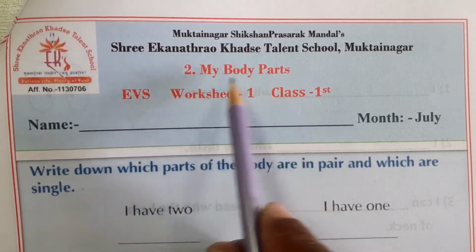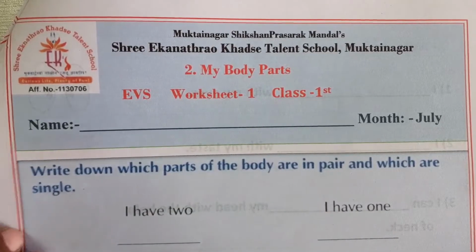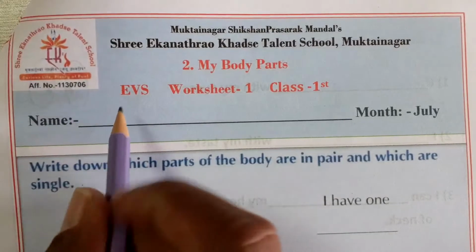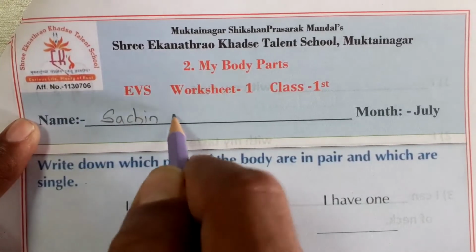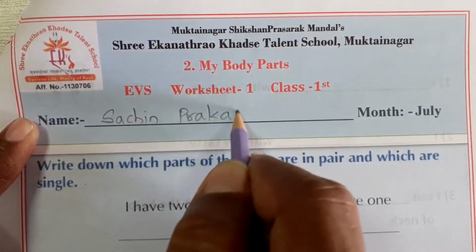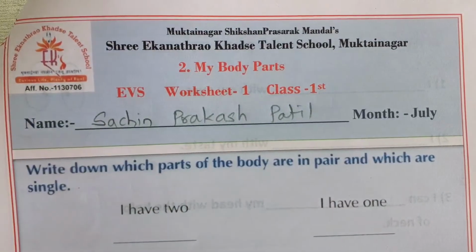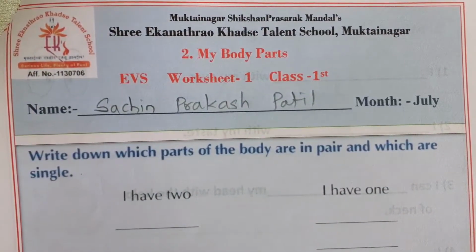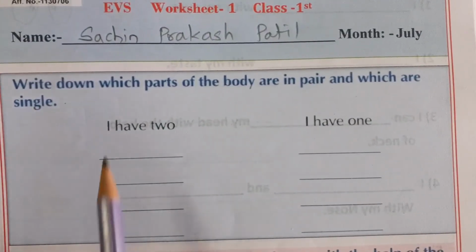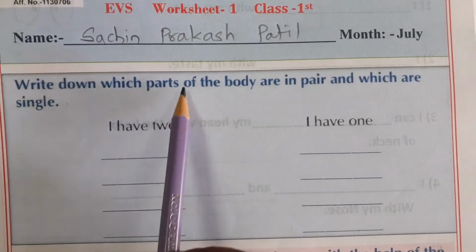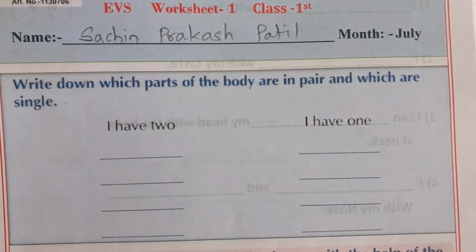What is our chapter name? My body parts. So first you write your name here. I am writing my name here. In this way you write your name. Okay? See, what is on this screen? Write down which parts of the body are in pairs and which are single.